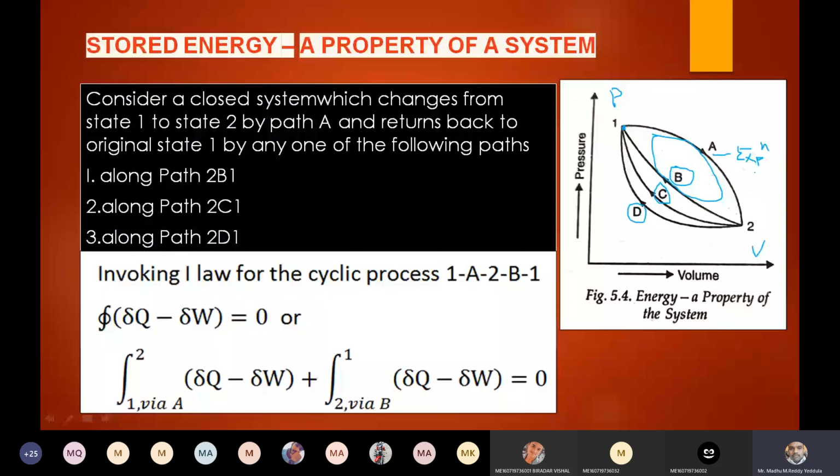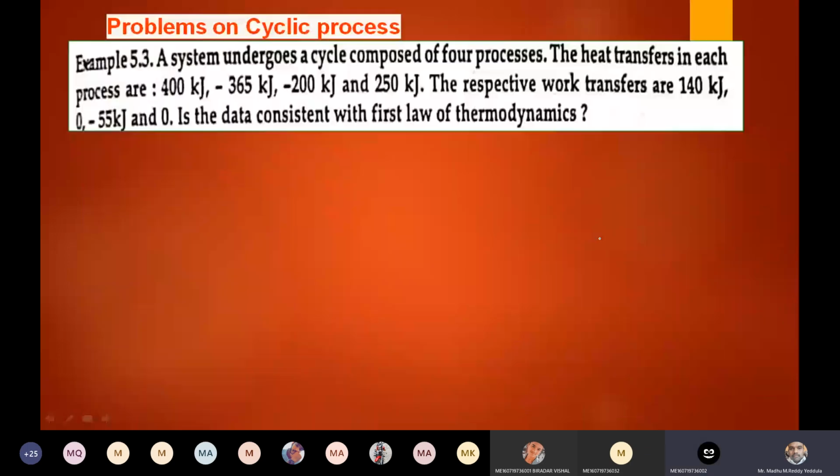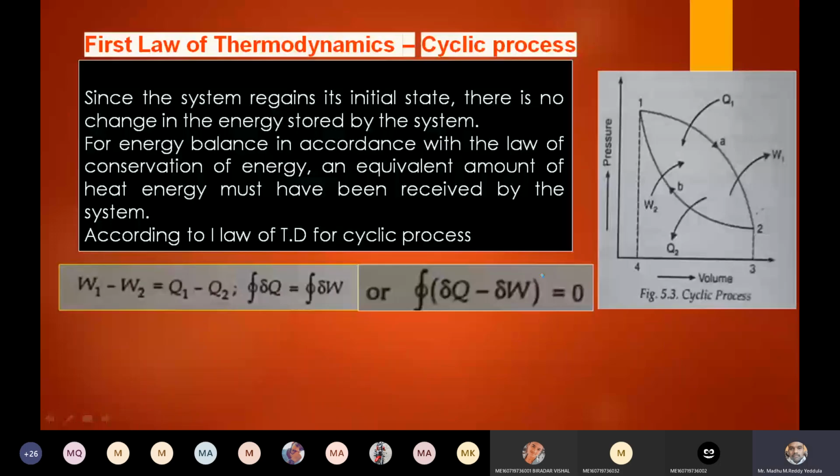It is also a cyclic process, and we know the first law applied to a cyclic process. What is the first law for a cyclic process? Cyclic integral of dou q minus cyclic integral of dou w is equal to 0. Or we can say cyclic integral of dou q is equal to cyclic integral of dou w, nothing but net heat interaction equal to net work interaction. That is for a cyclic process, and the same thing I am using here.